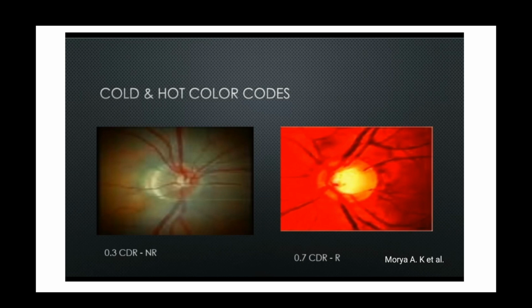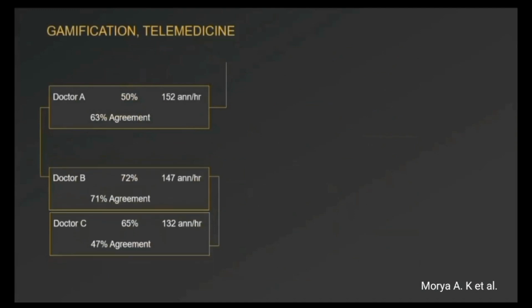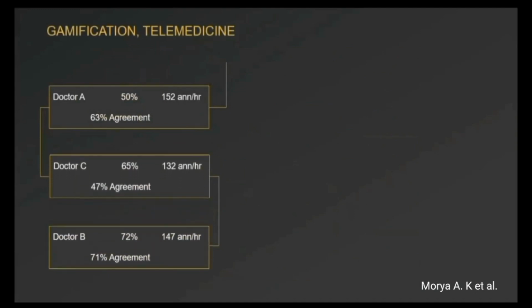Additionally, we've implemented a sophisticated color coding system specifically for glaucoma detection. This system uses a visual spectrum where green indicates a healthy retina, while red signals a potential abnormality, enabling rapid and intuitive interpretation by healthcare providers. This color-coded approach simplifies the decision-making process, ensuring that even in the most resource-limited settings, critical conditions like glaucoma are not overlooked. We wish to introduce more gamification label optimization to be used in telemedicine.